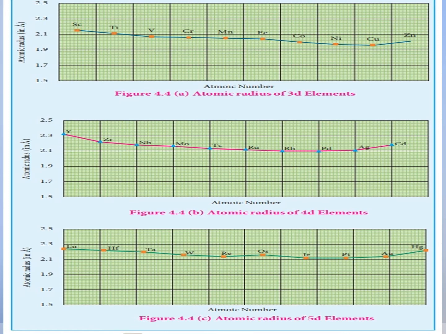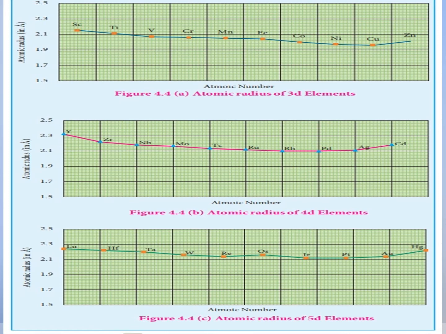The added 3d electrons only partially shield the increased nuclear charge, and hence the effective nuclear charge increases slightly. However, the extra electrons added to the 3d subshell strongly repel the 4s electrons, and these two forces operate in opposite directions and tend to balance each other. So it leads to a constancy in atomic radii.